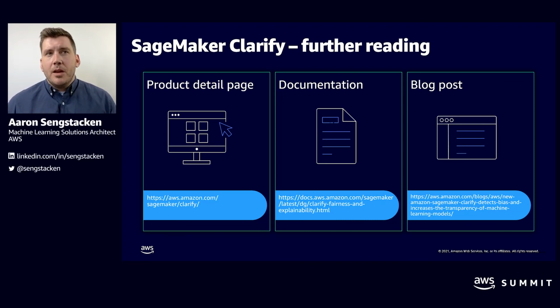If you're interested in reading more about Amazon SageMaker Clarify, check out the documentation online and the links above. We've also published a detailed white paper that covers the bias and explainability metrics that are calculated, including the formulas that are used. Lastly, there's a great blog post and a video by Julian Simon on how to use Amazon SageMaker Clarify to increase the transparency of your machine learning models.